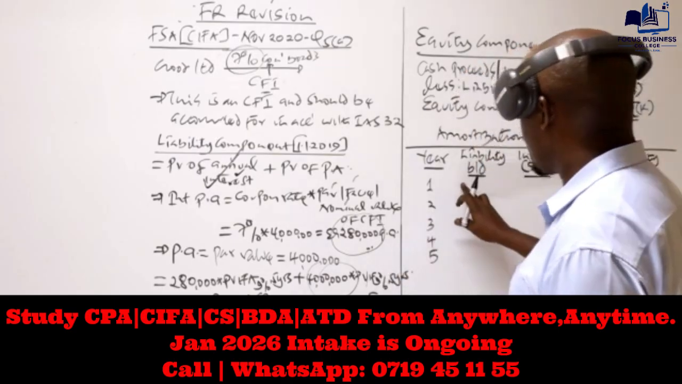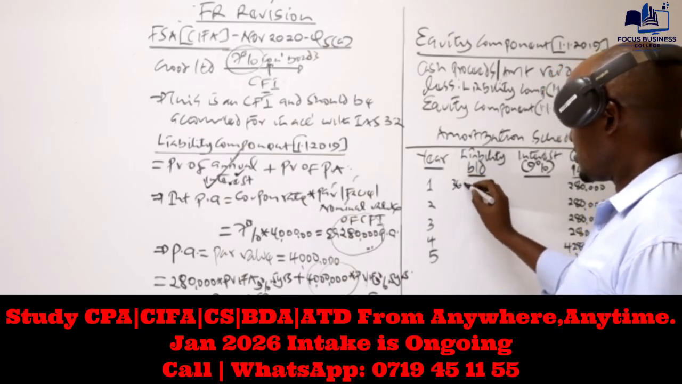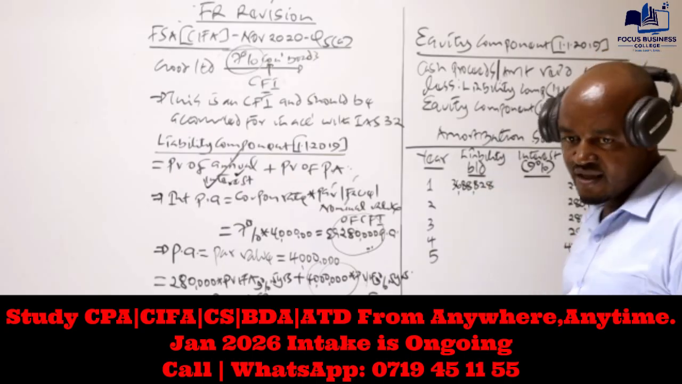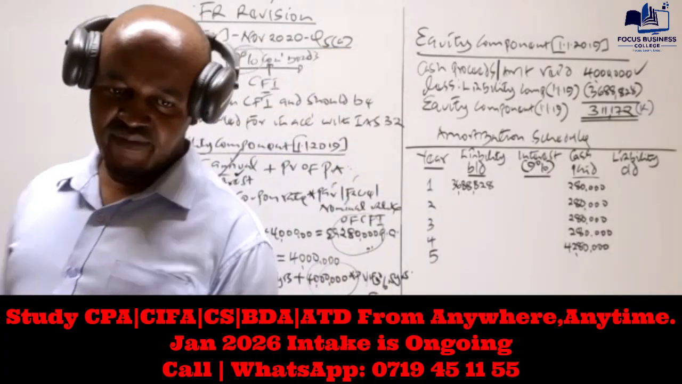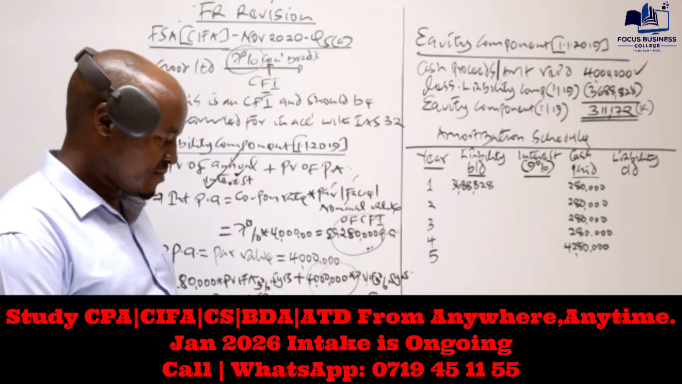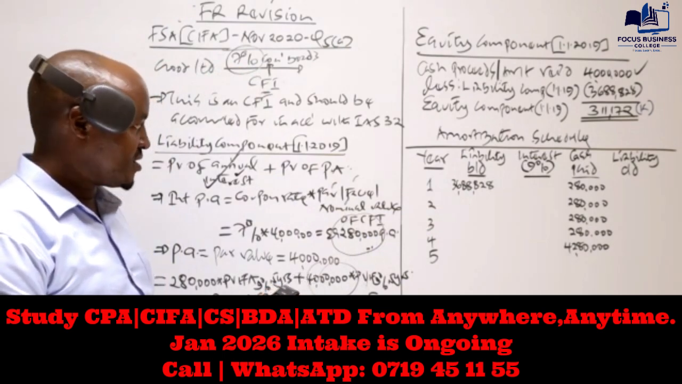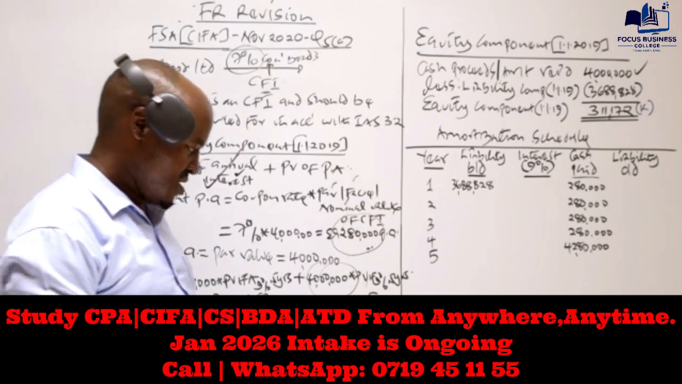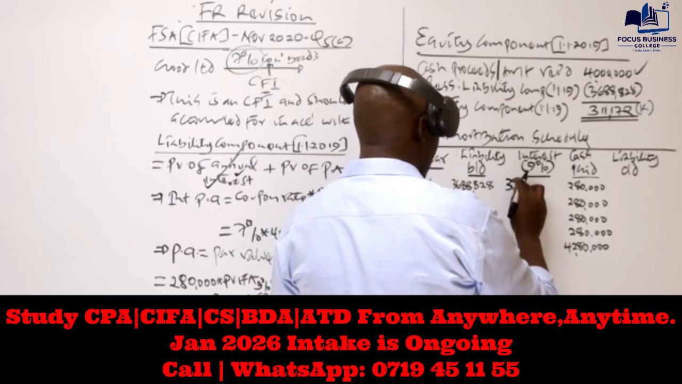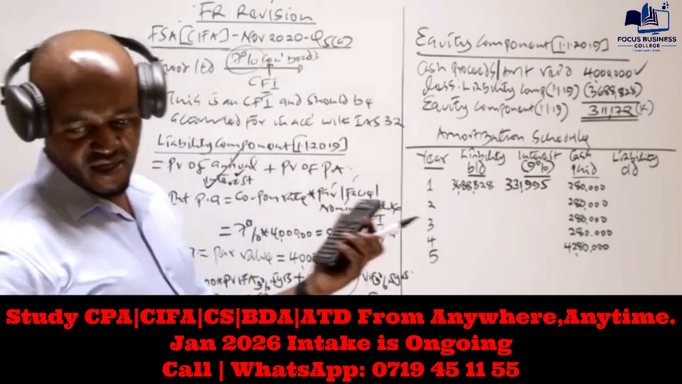Then we need to start with the liability at the start of year 1, which is what we have here: 3,688,828. From there we compute the interest, based on the rate of 9% times the liability at the start of year 1, 3,688,828. That gives us interest of 331,995.